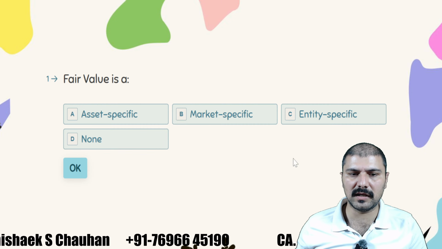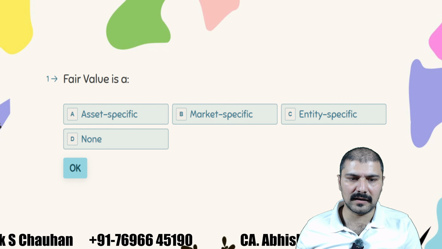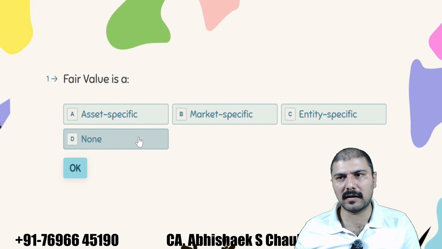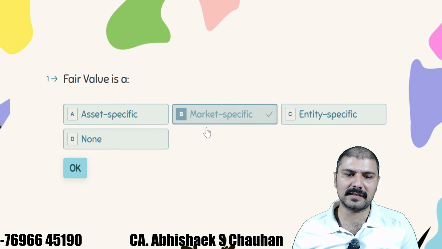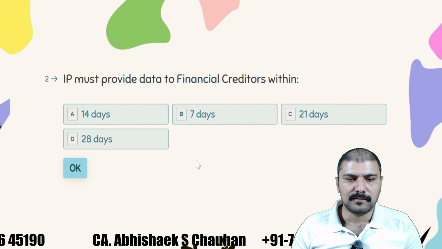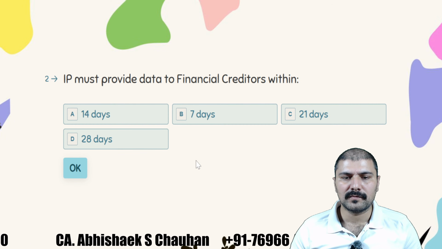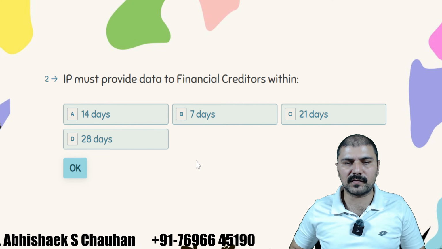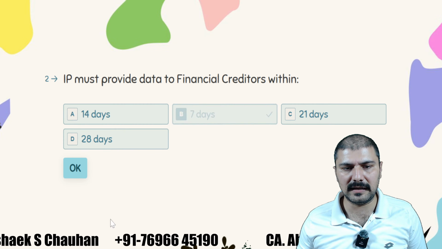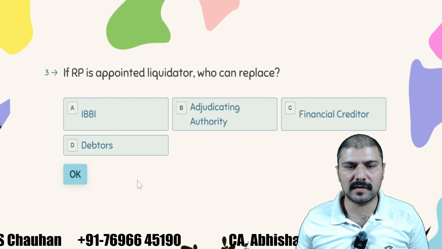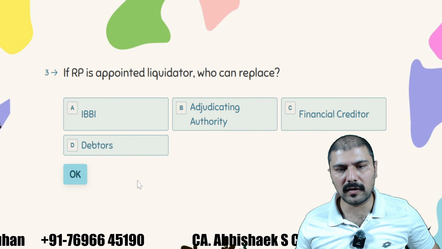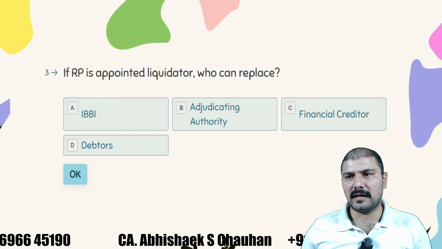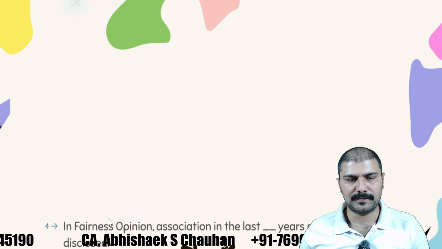The first question is on your screen. The fair value is an asset specific thing, market specific thing, entity specific thing, or none. The correct answer is market specific. IP must provide data to financial creditors within how many days? 7 days. The resolution professional is appointed liquidator who can replace: IBBI, adjudicating authority, financial creditors, or debtors, right? The answer is adjudicating authority.